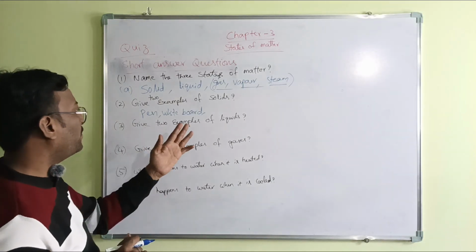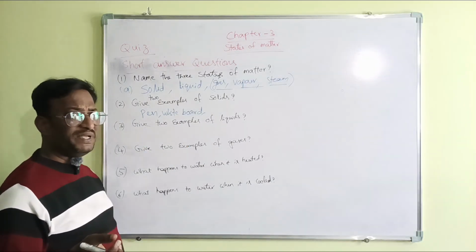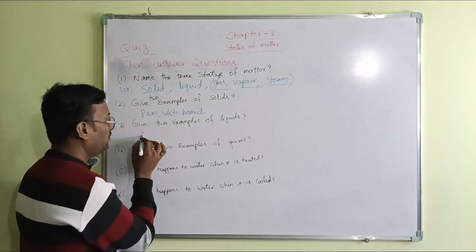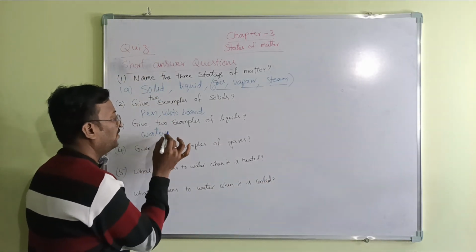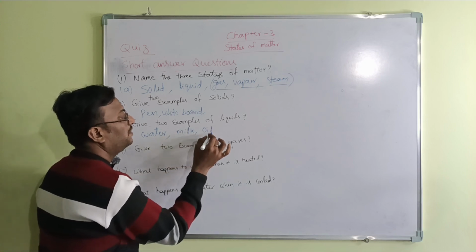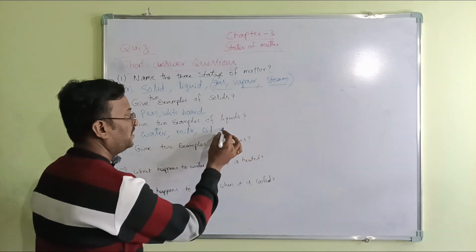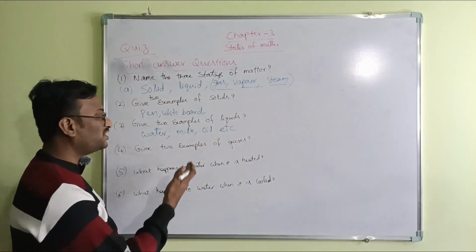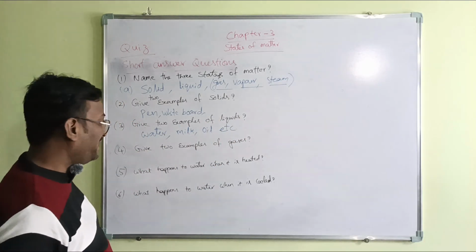Next one, give two examples of liquids. Liquids means when you pour, they should flow. What are those? Water, milk, oil, etc. You can write a few liquids of your own. Give two examples of gases. Air is a gas.